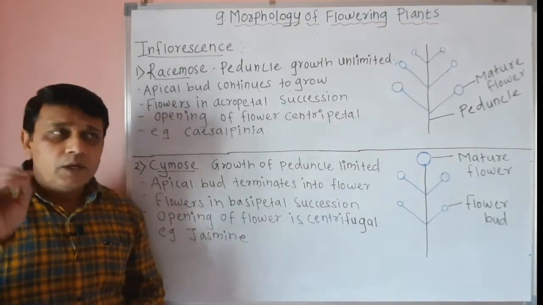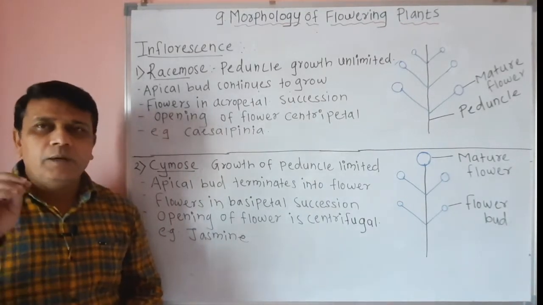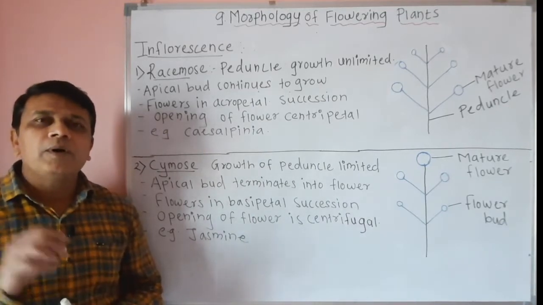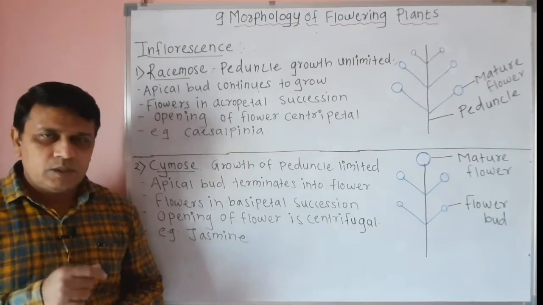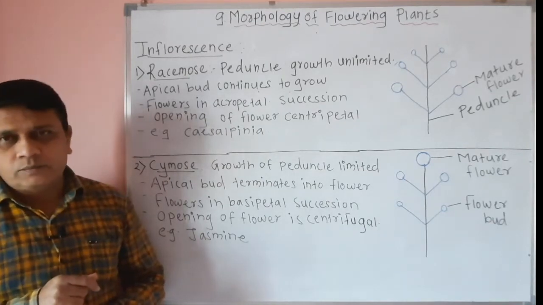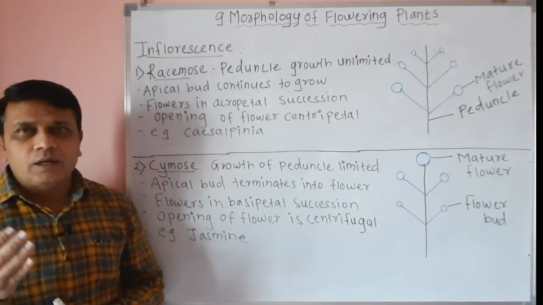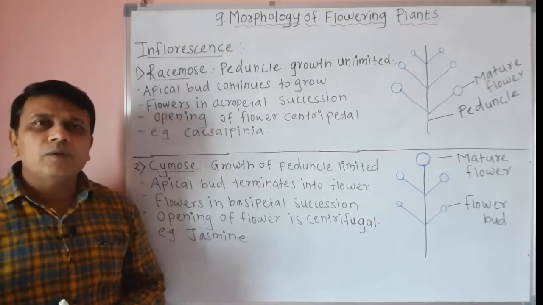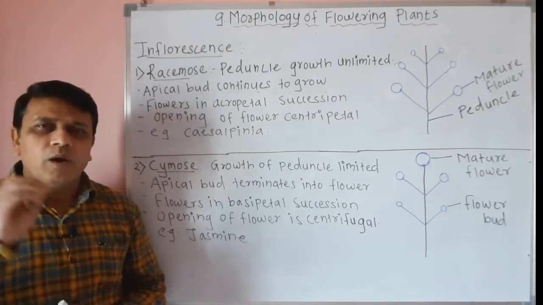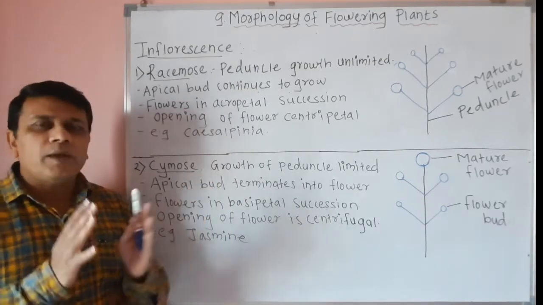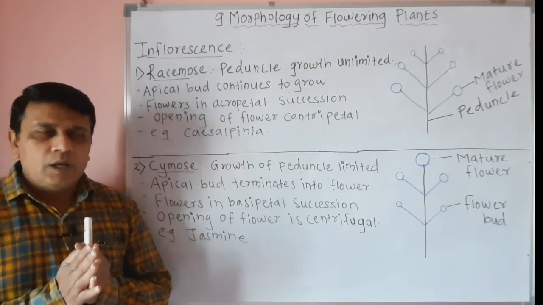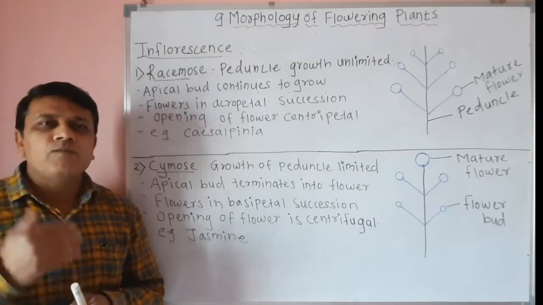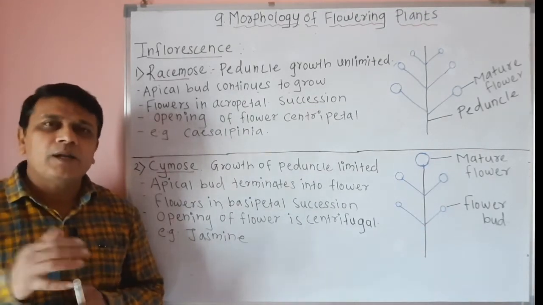So inflorescence in plants is developed for the proper arrangement of flowers. Now you know that there are different sizes of flowers. If flowers are small, they are grouped in an inflorescence. Now the position of the flower is different. Some flowers are terminal while some are axillary.